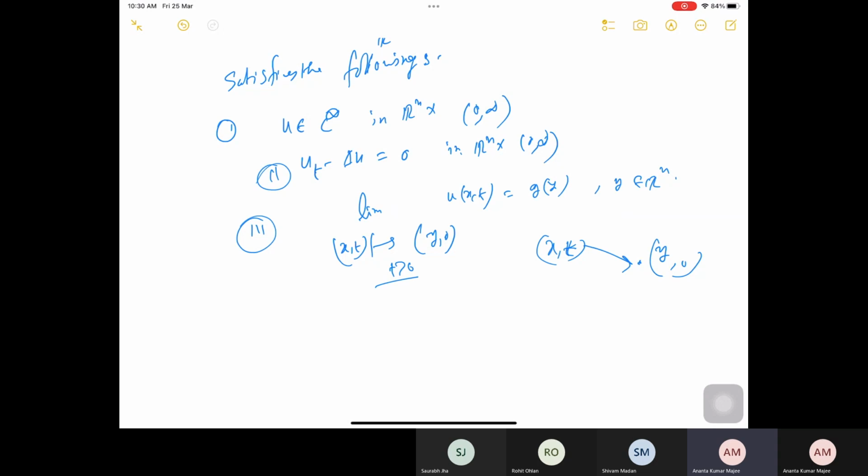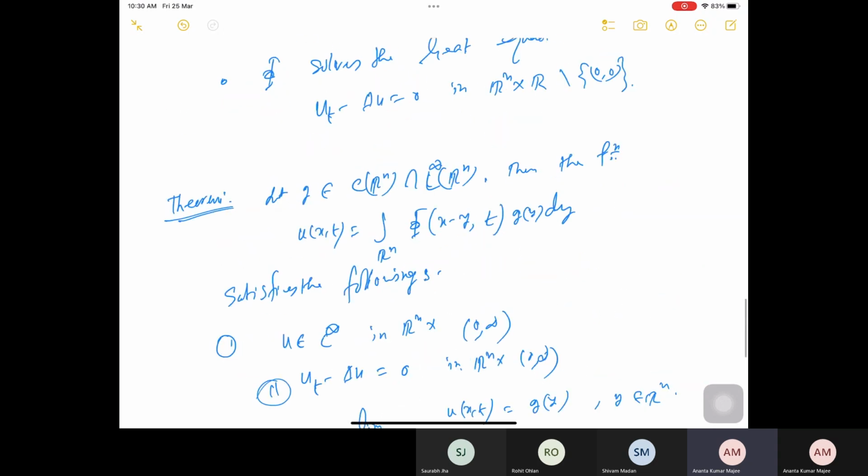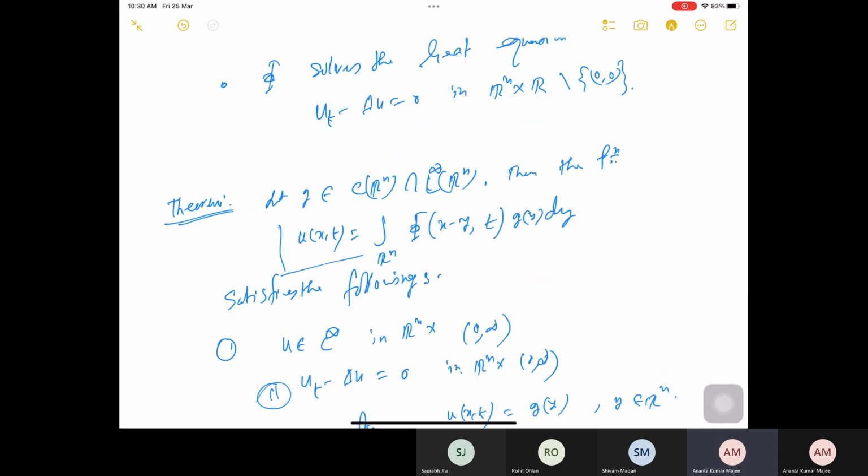Okay. So if my g is in bounded continuous functions, and you look at ut minus Laplace u equal to 0, u of x, 0 equal to g of x, this problem has a solution. Not only that, it has an explicit solution, which is given by the convolution of g with respect to the fundamental solution of the heat equation.